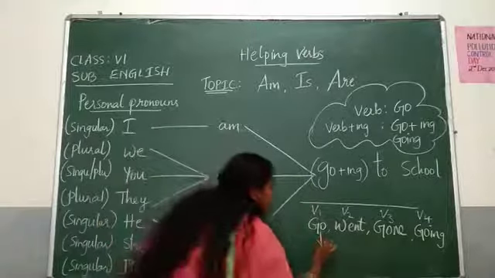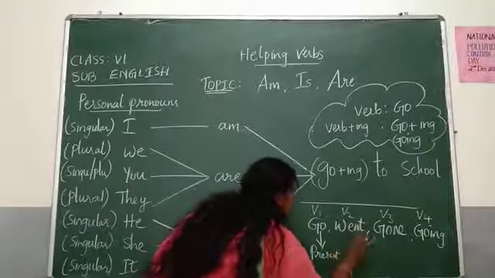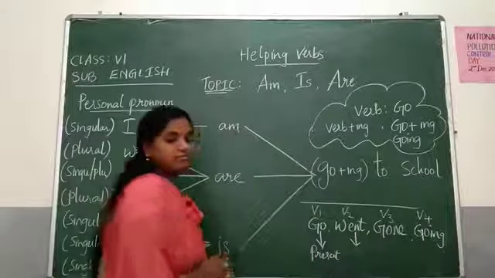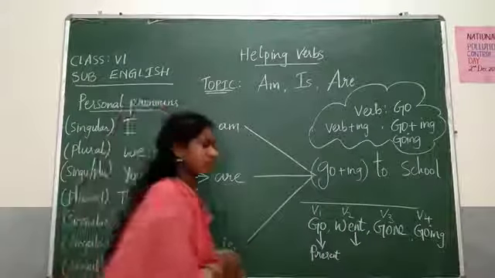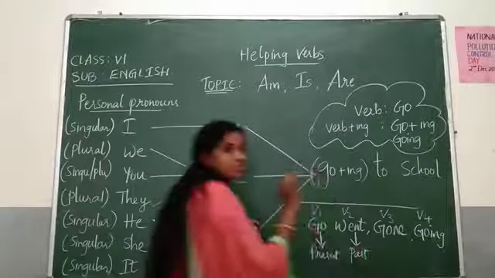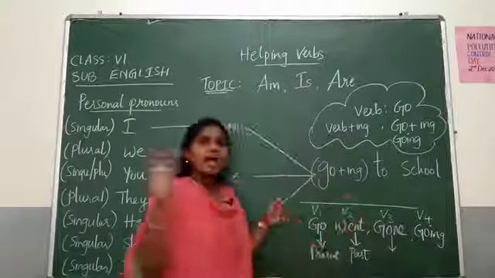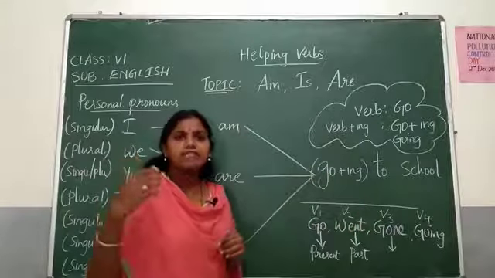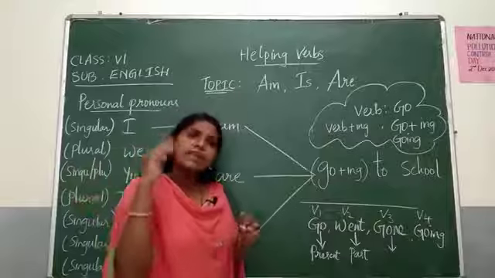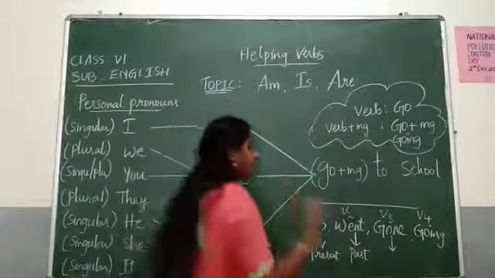So go is present, went is past. Gone is, they have gone, meaning they went a long time ago. Gone comes under past participle.